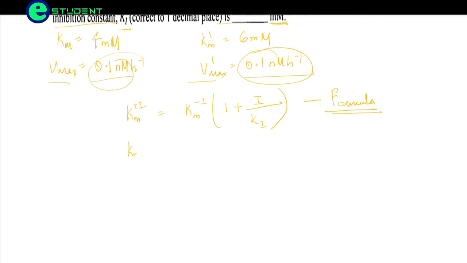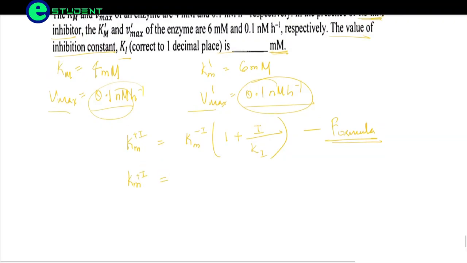So here Km with inhibitor will be equal to 6 into 10 to the power minus 3 molar, because friends we have already discussed, whenever millimolar is given, we have to write 10 to the power minus 3 molar.